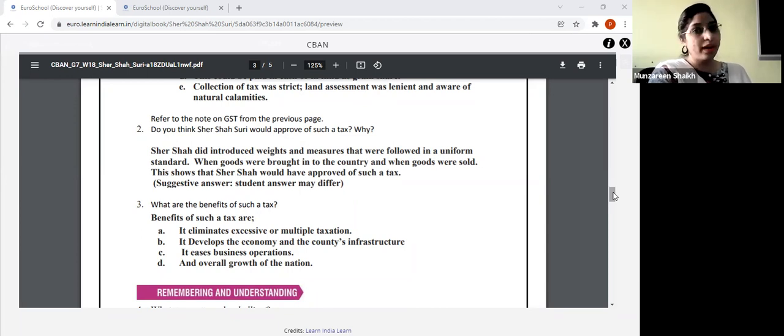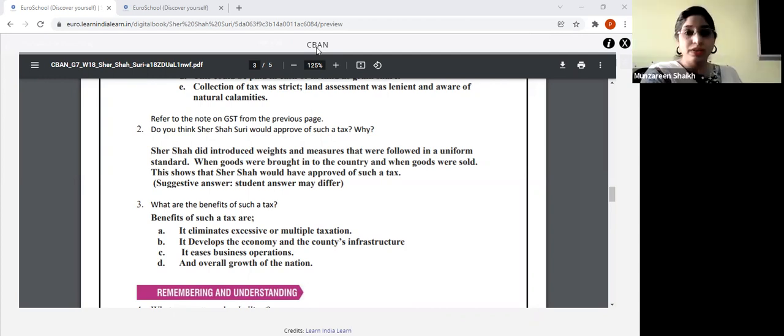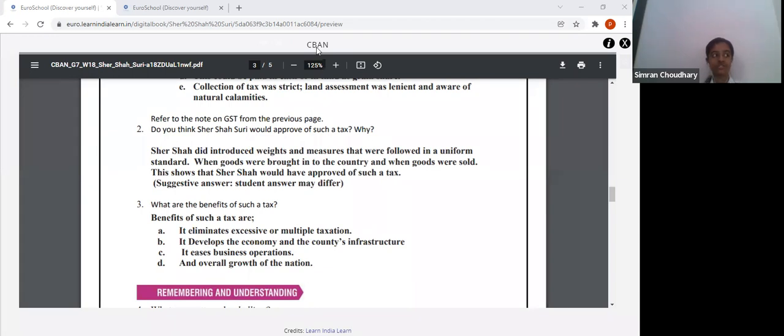If you say no, why? If you say yes, why? What do you think? GST he would have approved? I think so. Yes, ma'am. Why do you think so? So that in the royal treasury there is some more money.